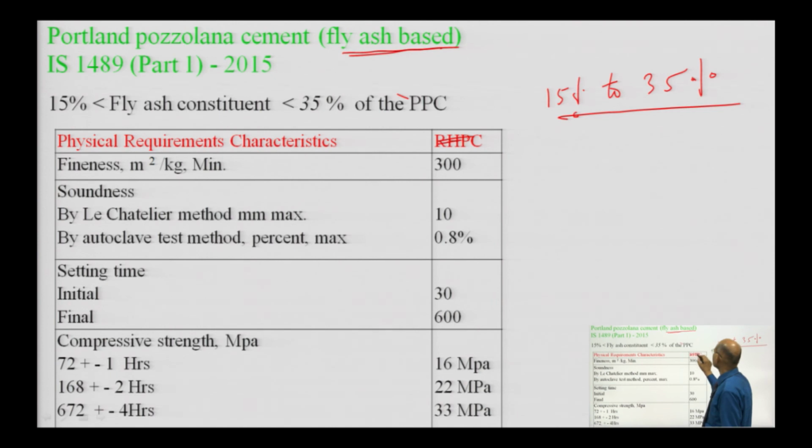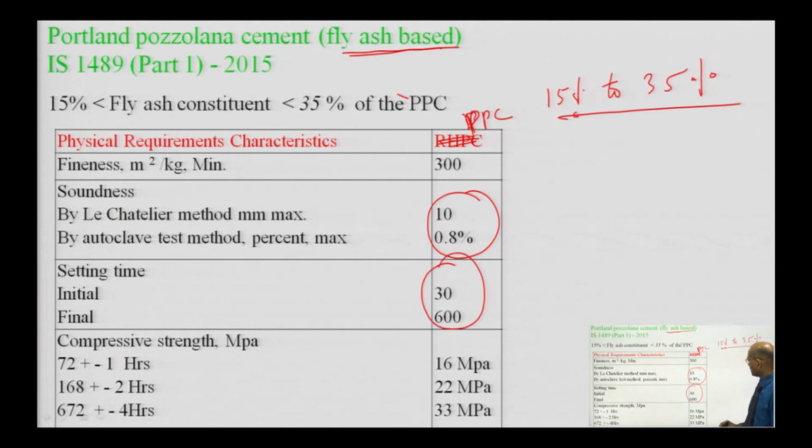Sorry, here I have written, this is the PPC, Portland Pozzolana cement. Fineness should not be less than 300 m² per kg. Soundness is similar to OPC, setting time is also similar to OPC, and gain of strength should be similar to ordinary Portland cement of 33 grade.